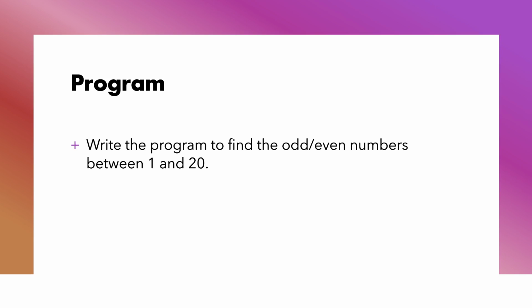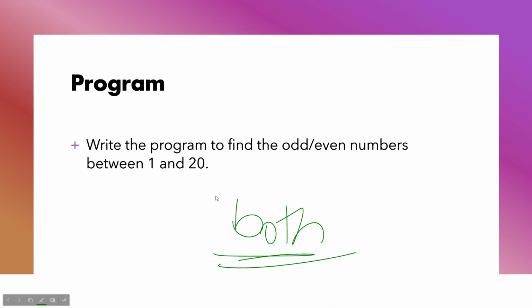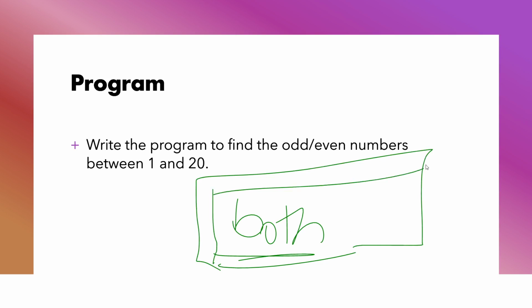Write a program to find the odd or the even numbers between 1 and 20. We're going to do both of them because I think both of them are pretty interesting. So what can we do over here?